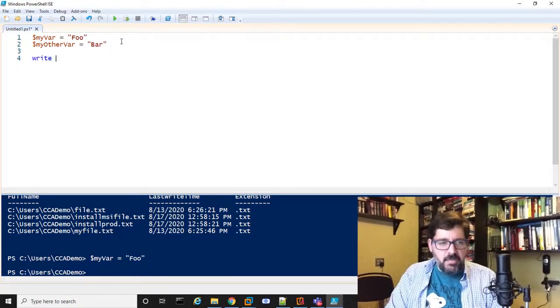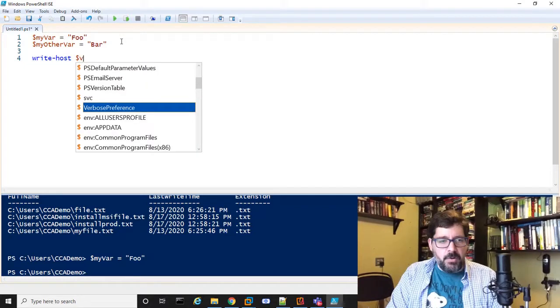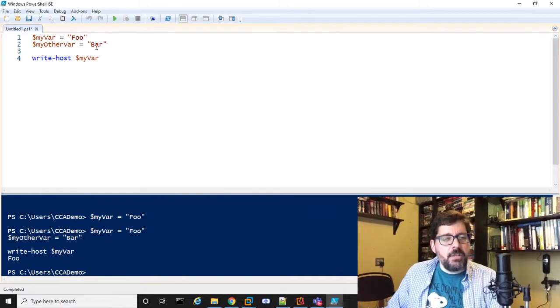I could output the value. So if I type Write-Host, it's going to output the value of the variable. So I'm just going to do myvar. I'll run this whole thing. Now, what's cool about PowerShell 2 when you're working with the ISE is if you just run a single line,